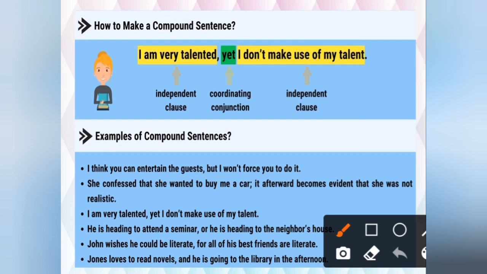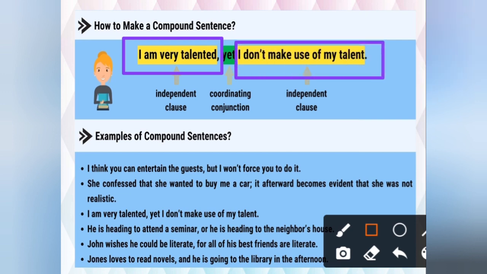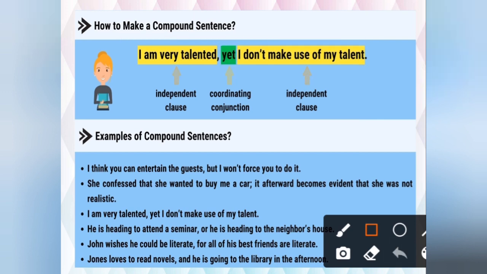The first one: I am very talented. Now see, here we have two independent clauses. The first sentence is, I am very talented. So it's a complete sentence. The second one: I don't make use of my talent. Both give complete meaning, but for joining them we have used yet. I am very talented, yet I don't make use of my talent. So this is independent, this is also independent, and for joining them we have used the conjunction yet.